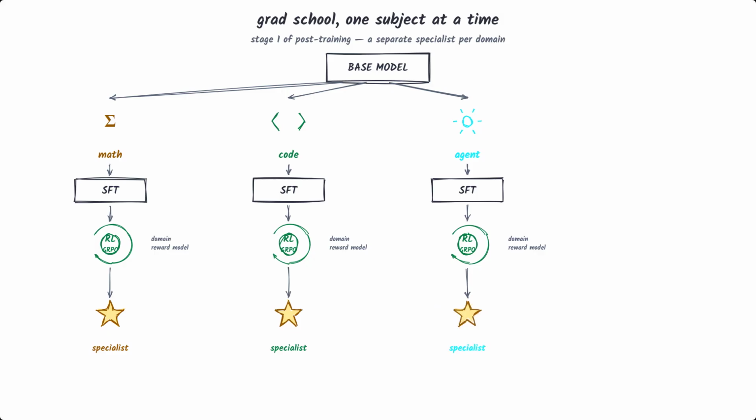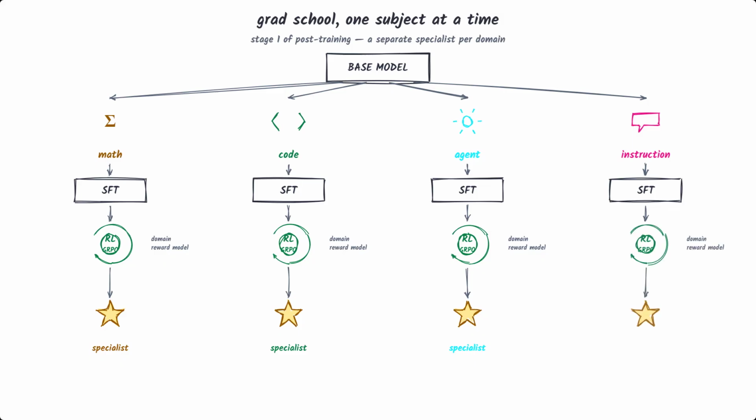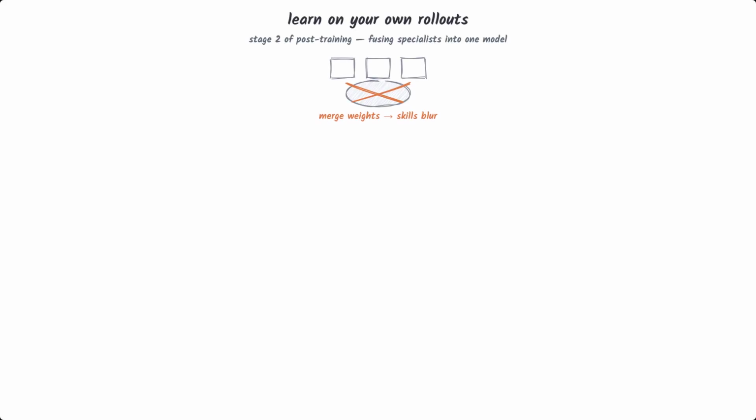Think of it as sending 4 different students to grad school, each to become the best in the world at exactly one subject. The result is a set of narrow experts, each excellent, but none of them yet a single deployable model. Stage 2 is how you fuse those specialists back into one model, and they use on-policy distillation. The naive approach, just averaging the experts' weights together, tends to blur their skills and degrade performance. Instead, they pick one student model and have it learn to imitate all the teachers at once.